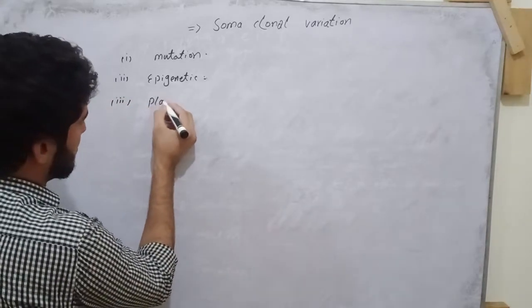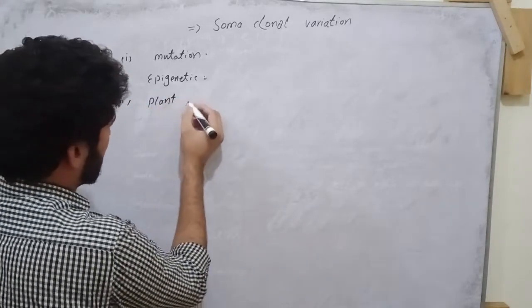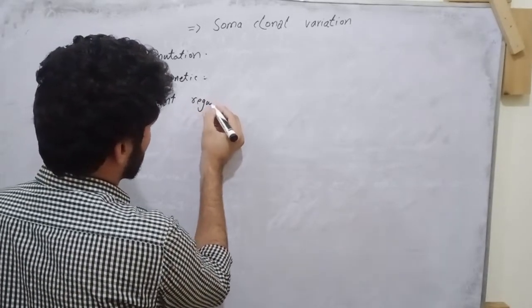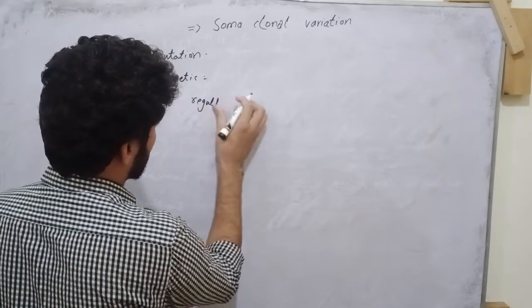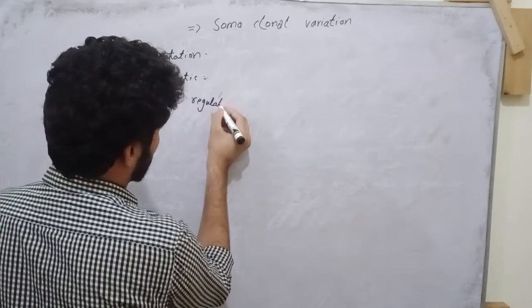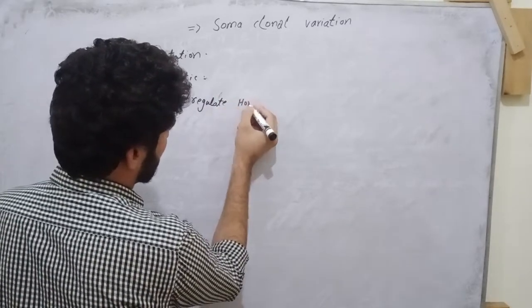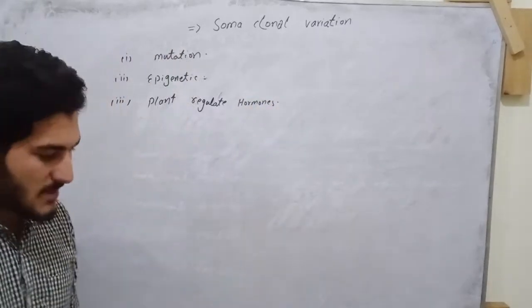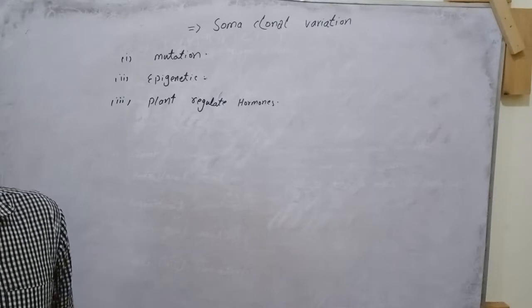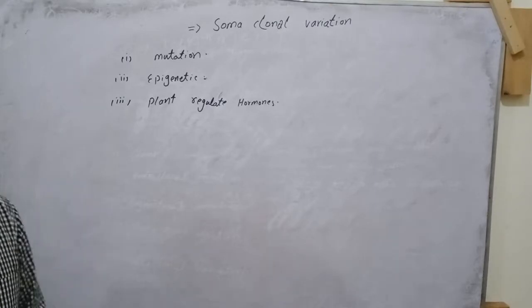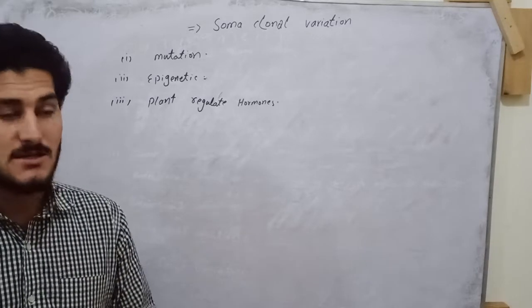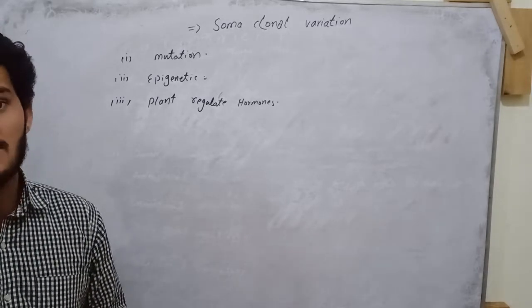Now the other thing is plant growth regulator hormones. We know that for plant growth, some basic hormones are involved, basically auxin, cytokinin and gibberellin.